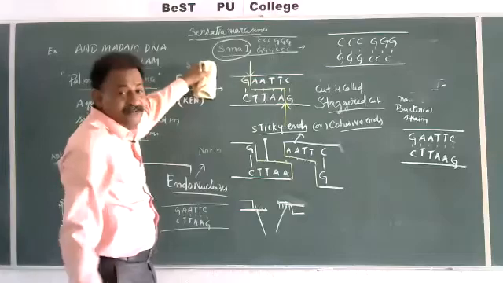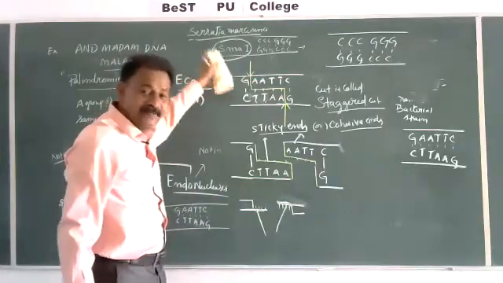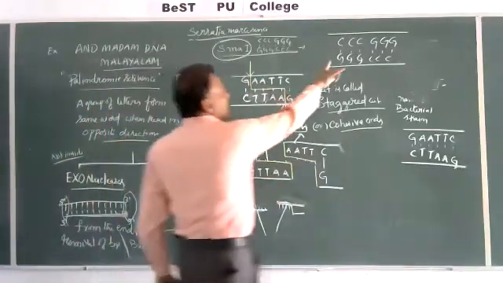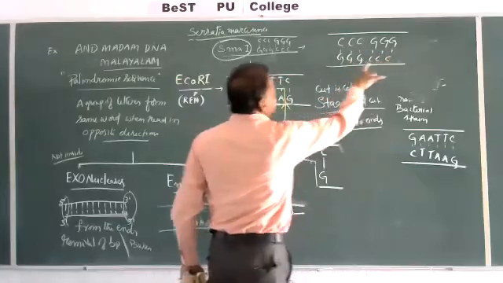This is a type of restriction endonuclease with its specific sequence, CCC-GGG.